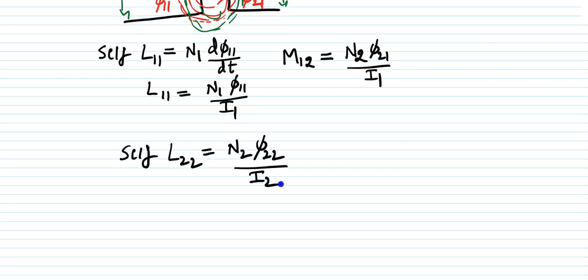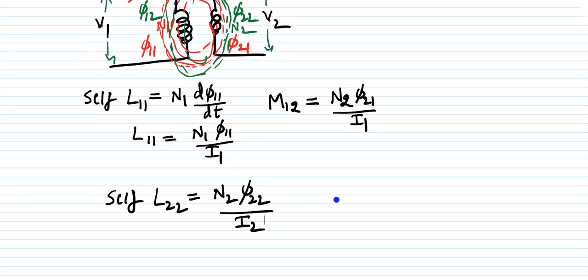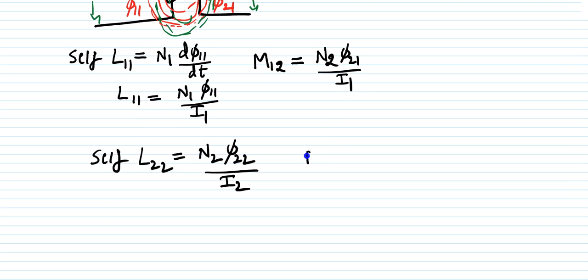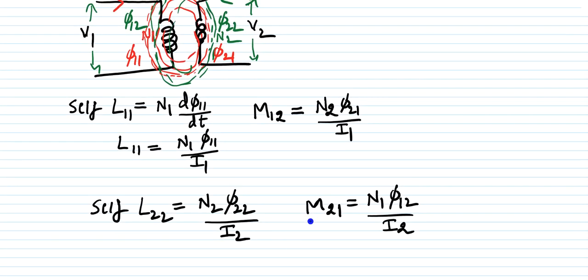Then the mutual inductance in the first coil due to the second coil is N1 phi 12 by I2. So this is the self inductance in the second coil.